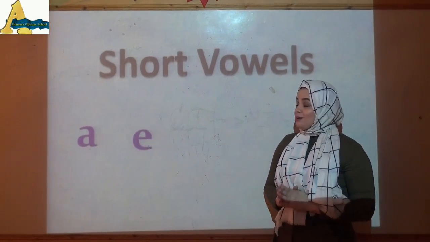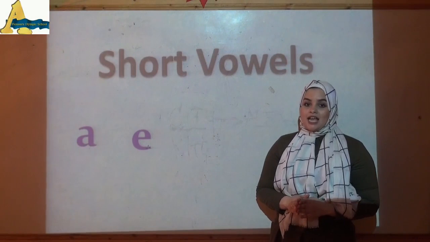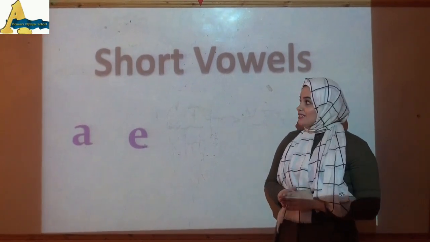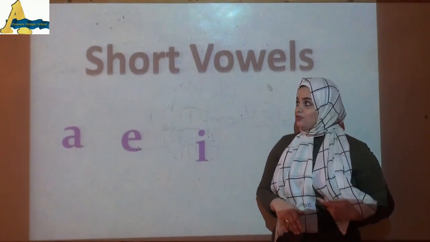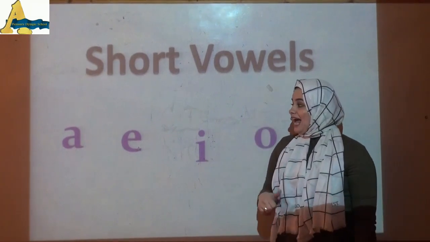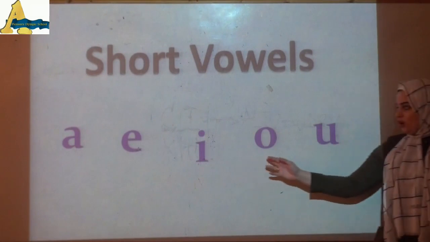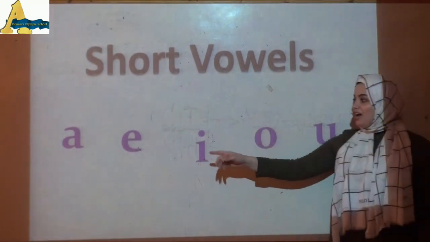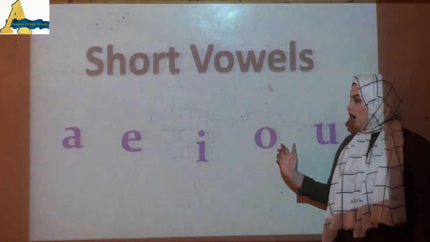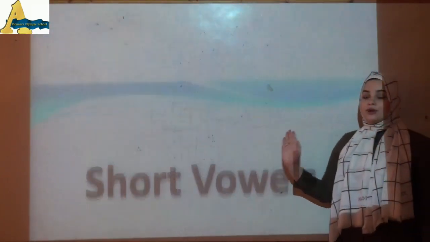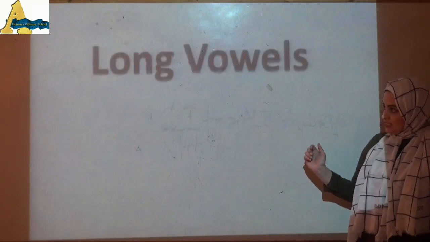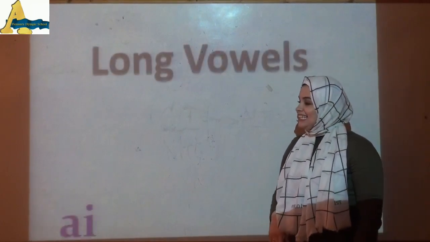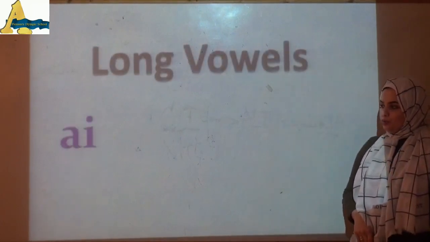Today we are going to talk about the alternative sounds. At first, let's remember together what the short vowels are. Yes, the short vowels are a, e, i, o, u. Again, a, e, i, o, u. And now let's remember the long vowels. What are the long vowels? Yes, A, E, I, O, U.